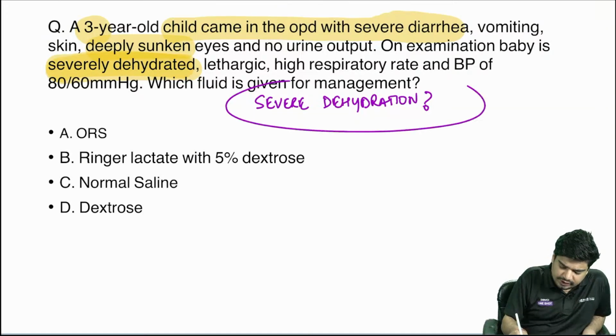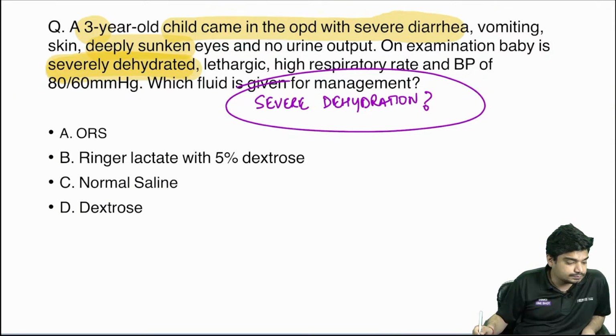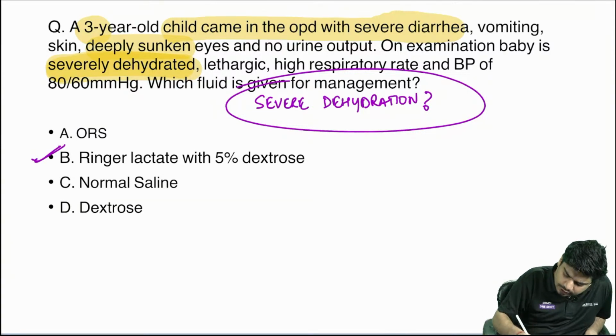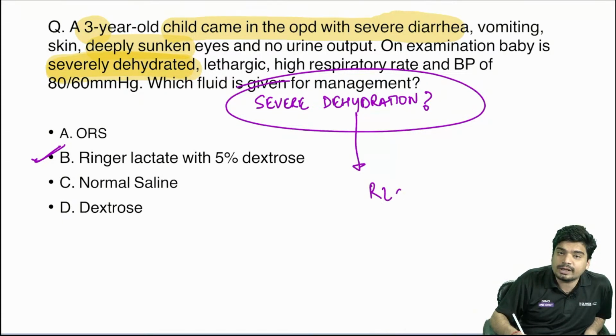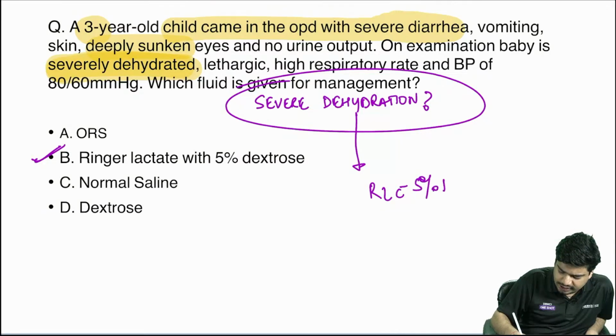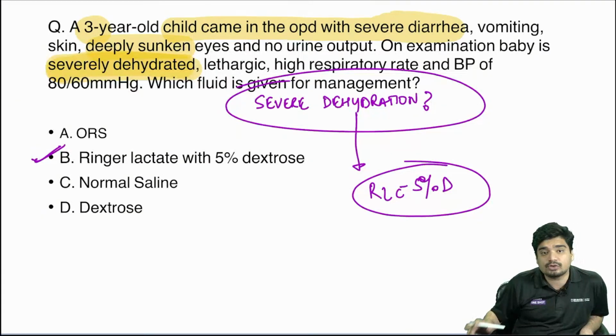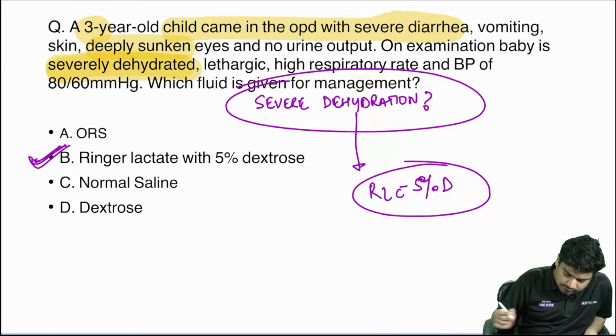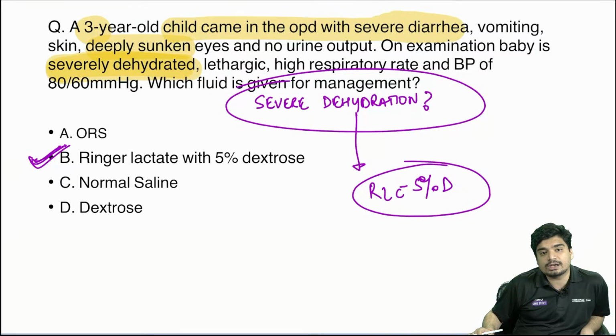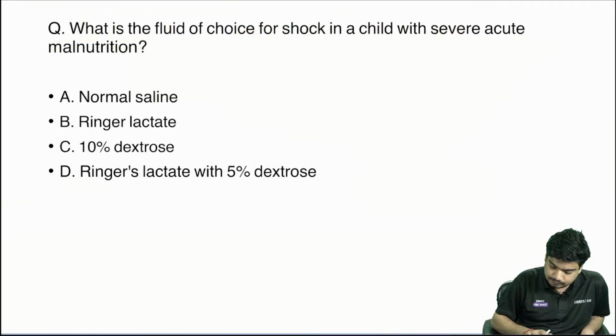What's going to be the answer here? Exactly. Now it's going to be B again. So anytime you have severe dehydration, it's going to be RL with 5% dextrose. So answer is going to be RL with 5% dextrose.